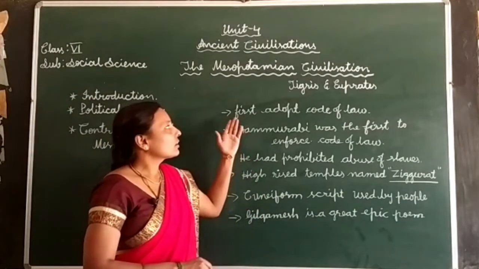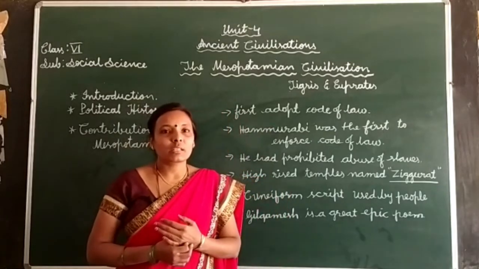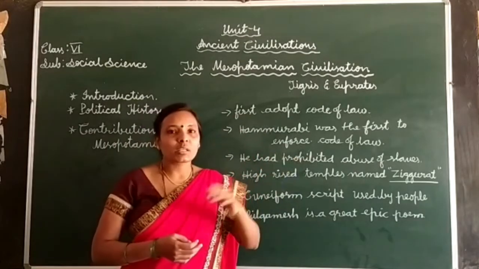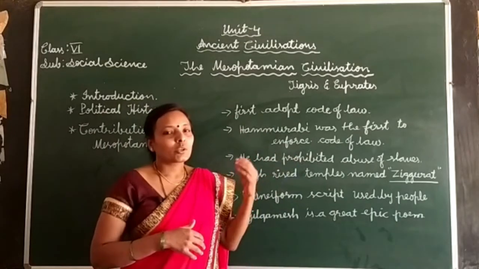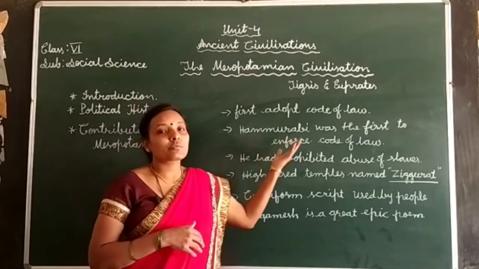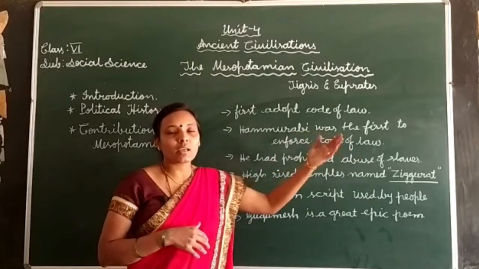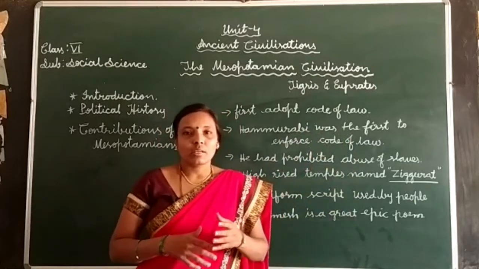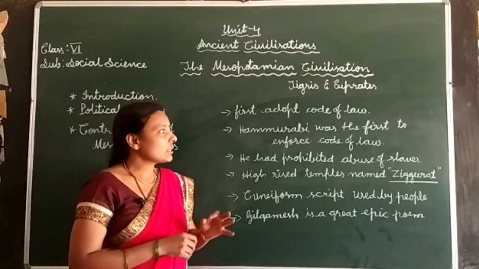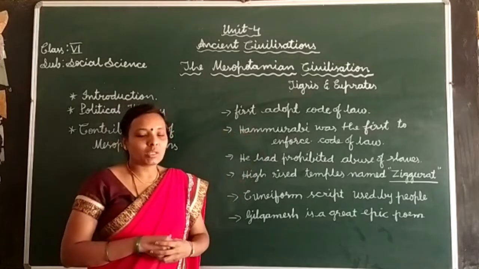The next point is the contributions of the Mesopotamians to the world. The Mesopotamians were the first to adopt a code of law, which was done by Hammurabi, as I told you before. Hammurabi was the first to enforce the code of law, an eye for an eye and a tooth for a tooth. That code of law was first enforced by Hammurabi and first adopted by the Mesopotamians.